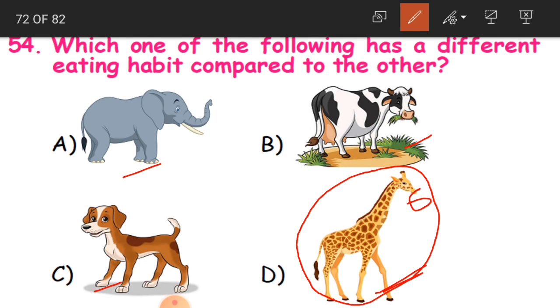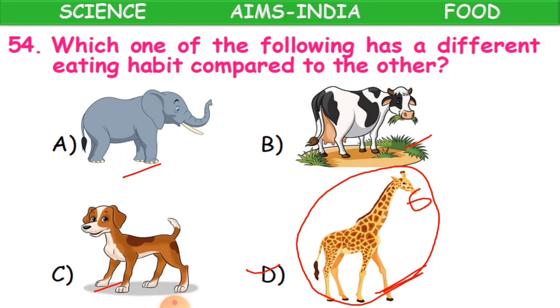It can just pluck or bite only one leaf or some at once. So most of the time this giraffe is just eating the leaves of the plants. So that is why D is the correct answer. Clear, children?